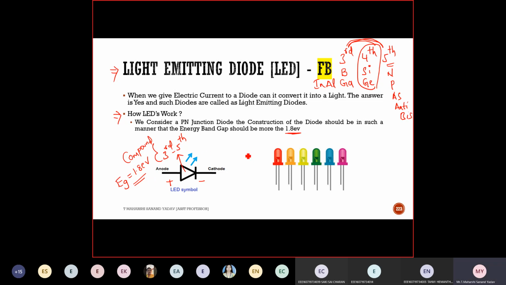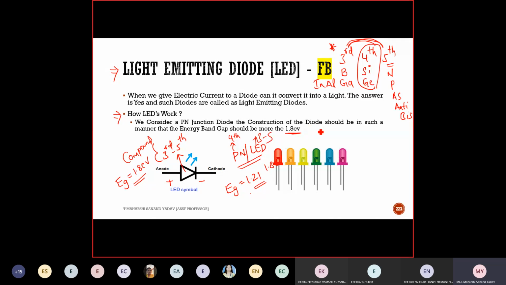So they may ask you in short, can you differentiate between a PN junction diode and a light emitting diode? Can anyone tell me what is the difference in these two diodes? Yes, sir. In LED, third group and fifth group elements are used. In PN, only fourth group elements. And what is the energy band gap in PN diode and LED? LED 1.8 electron volts. 1.21 and 1.8. So this is the main difference. You need to be perfect with this grouping of elements also.